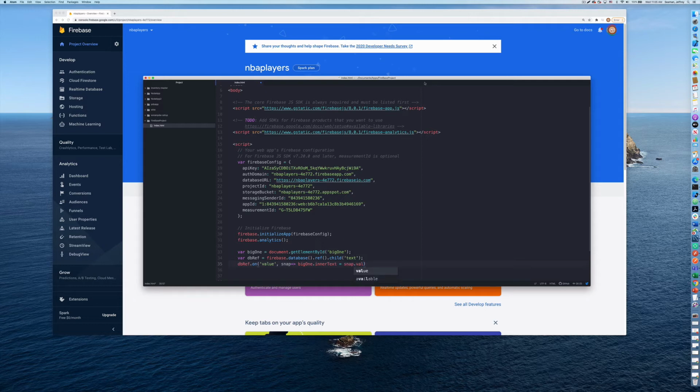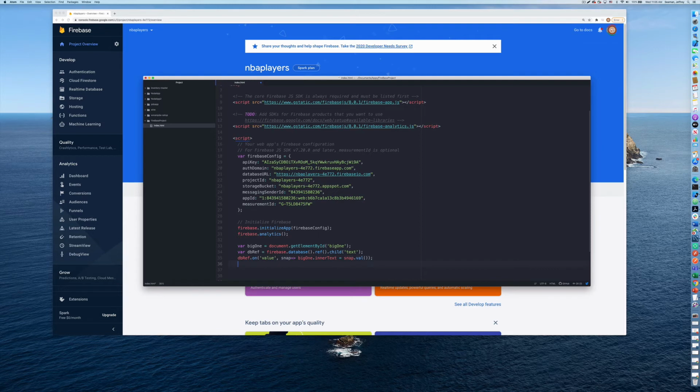One second. My cat walked in and jumped on my keyboard while I was typing, so I had to go on pause for a moment. Let's see here, big one.innerText equals snap.val. Okay, so then we need to close that parameter here and do that. So this right here is our code, so let's save it for now.